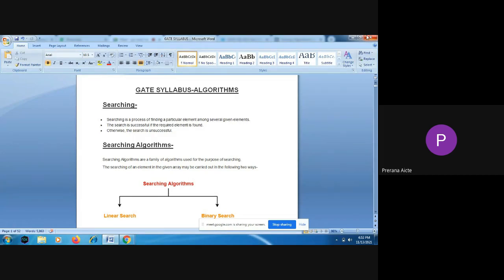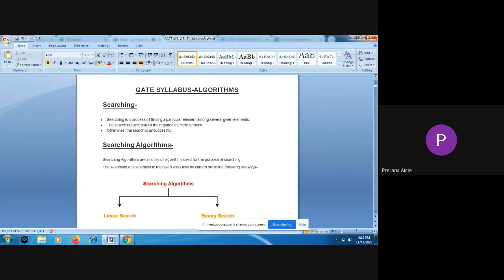What is the maximum time that the algorithm will take to solve the problem, what is the minimum time, and what is the average time that it will take? Based on that, we are going to use these notations. Average time means we will go for the theta notation, if we are going for the maximum time, we go for big O, and if it is the minimum time required, we go for omega notation. So there are certain conditions for this. Whenever you take a particular function and write that function in another form, let us take two functions, f of n and g of n.